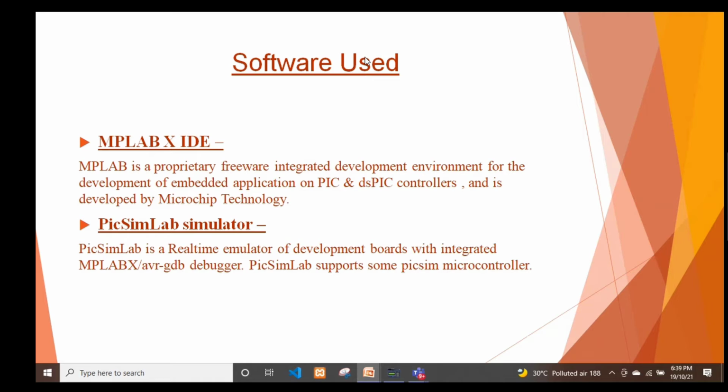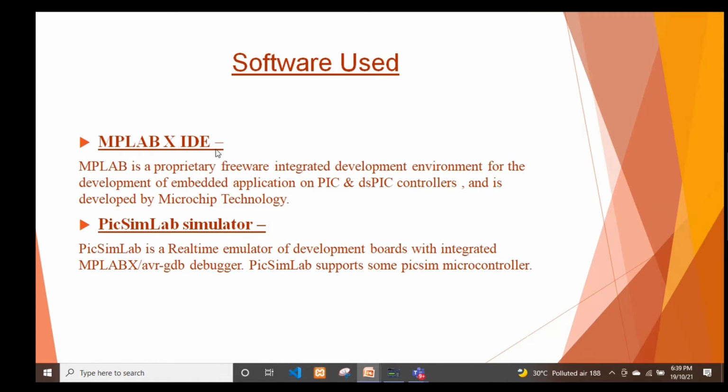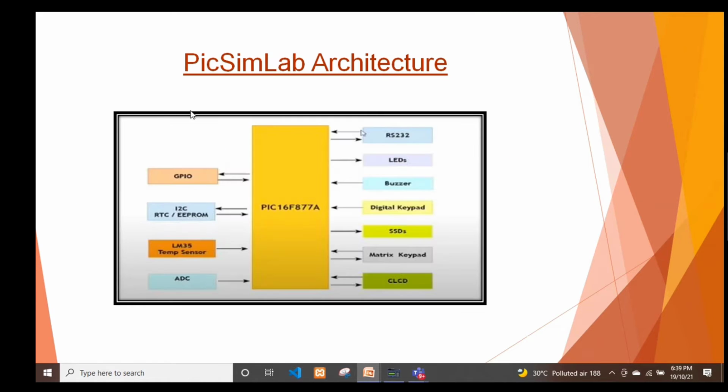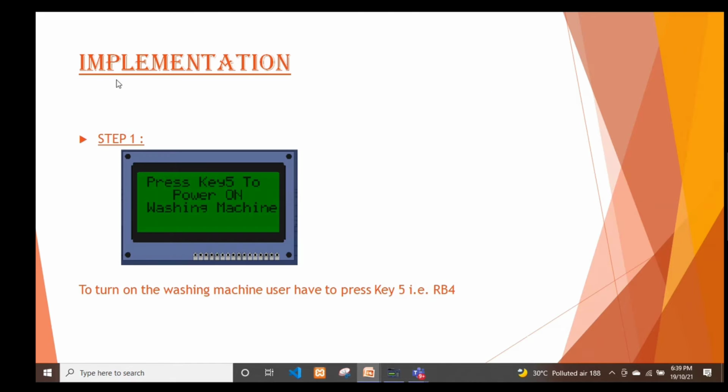Software that I used to build my project are MPLAB X IDE, XC8 compiler and a PIC16F simulator. This is the diagram of the PIC16F architecture. Implementation we already did. Implementation of the code.